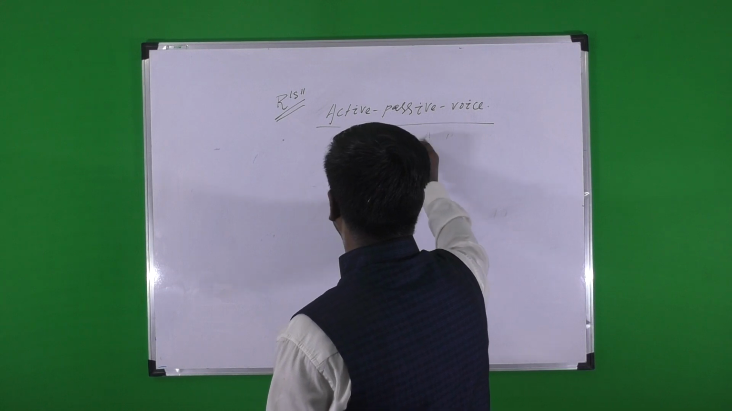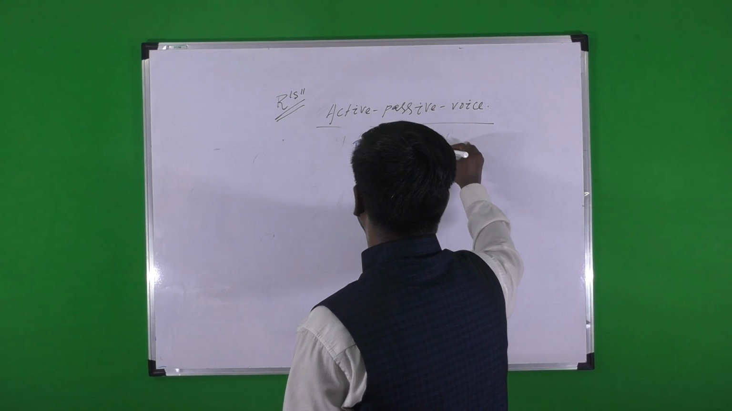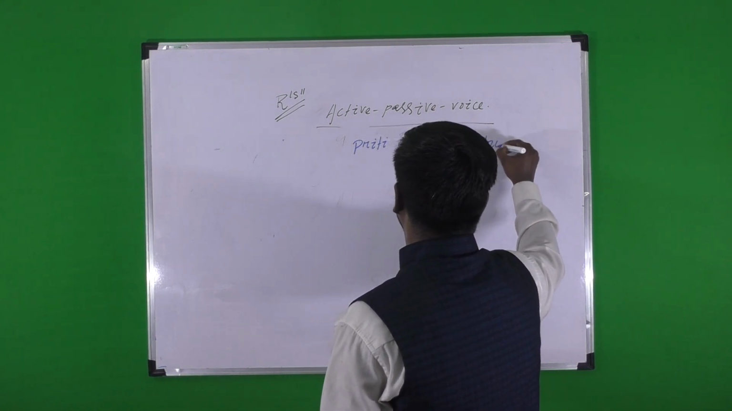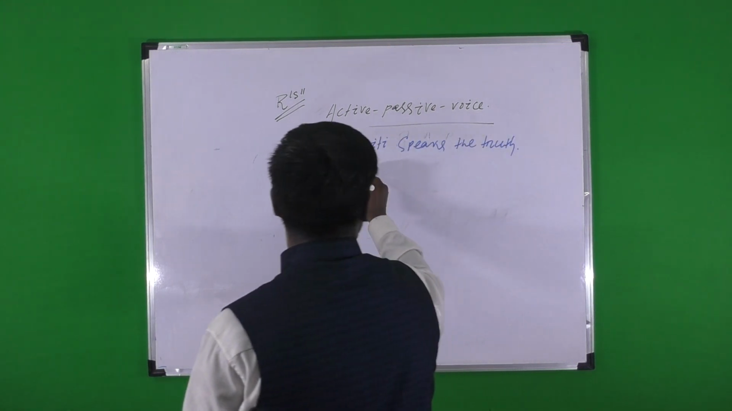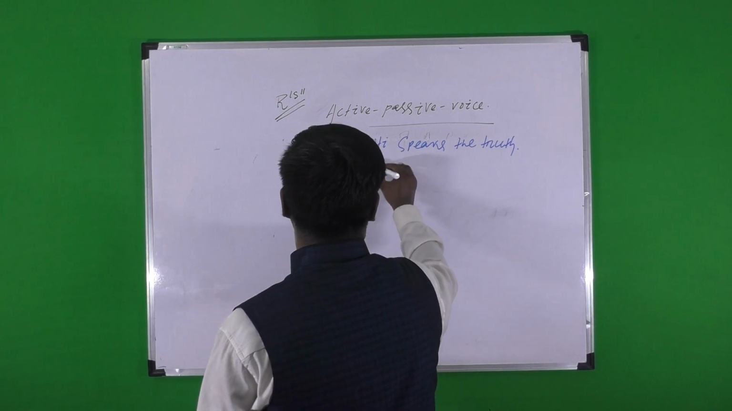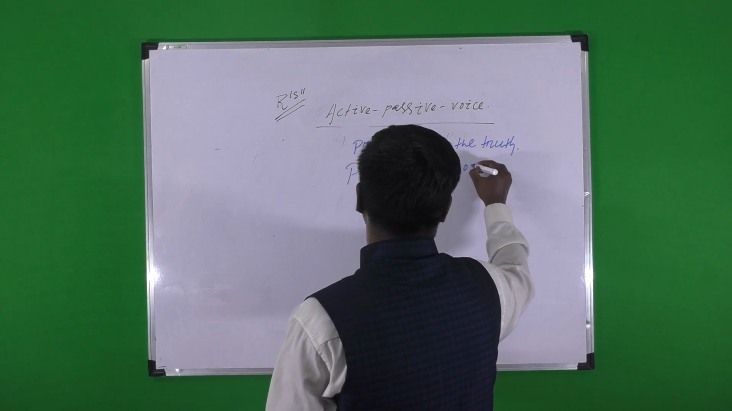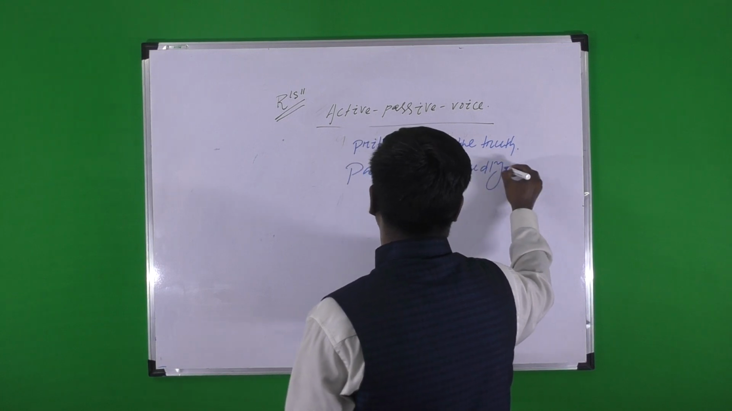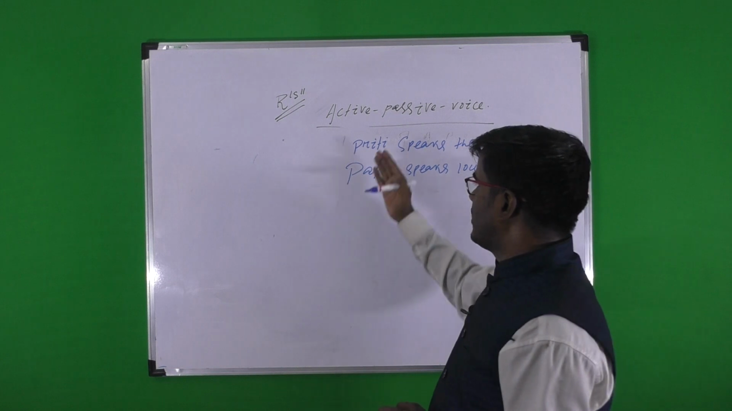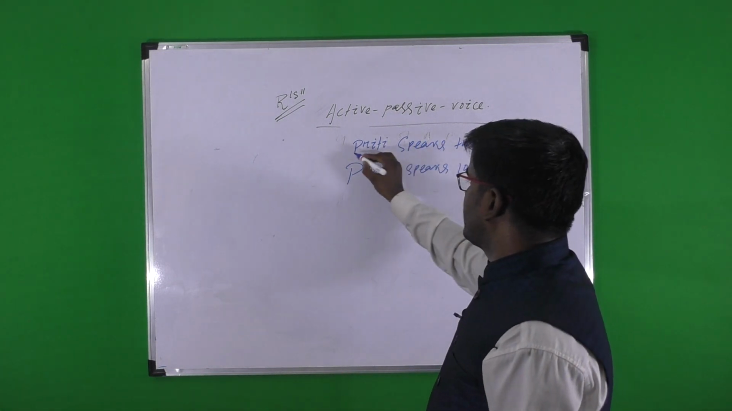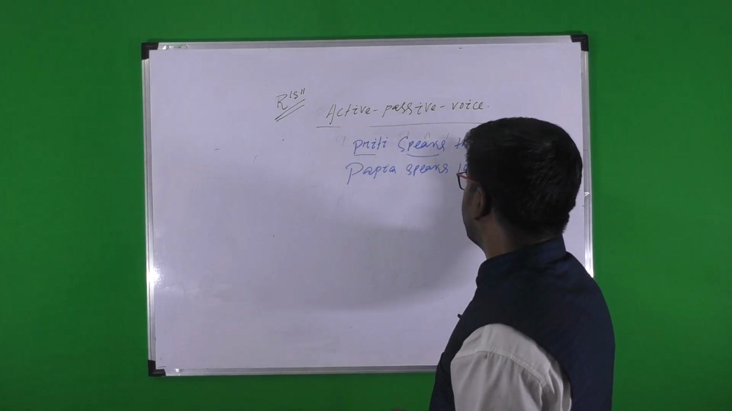Priti speaks the truth. Papia speaks loudly. Look at here, Priti speaks the truth: subject, verb, object.